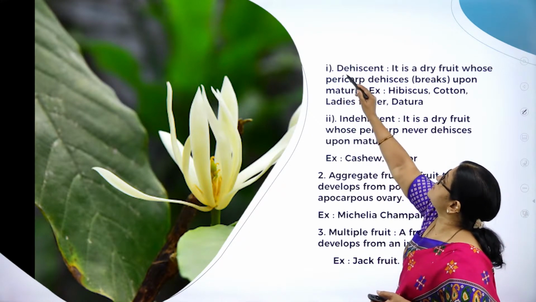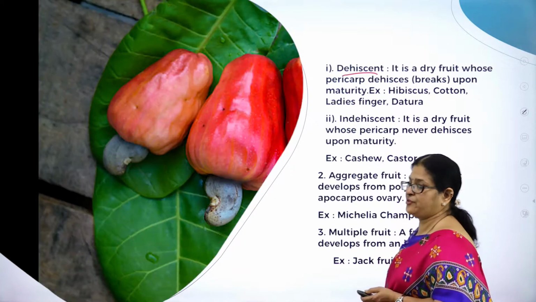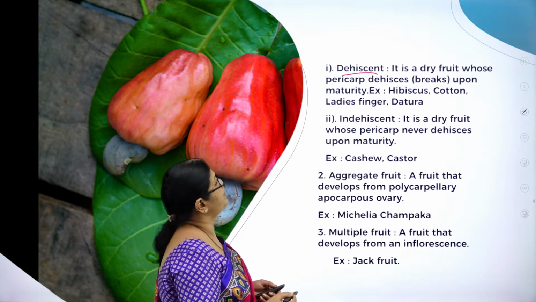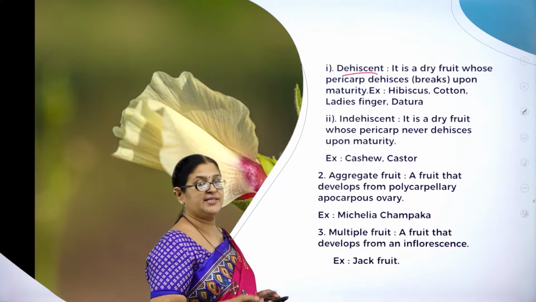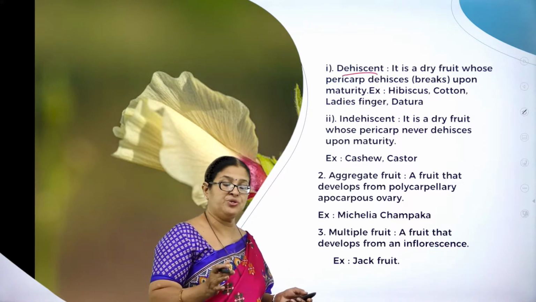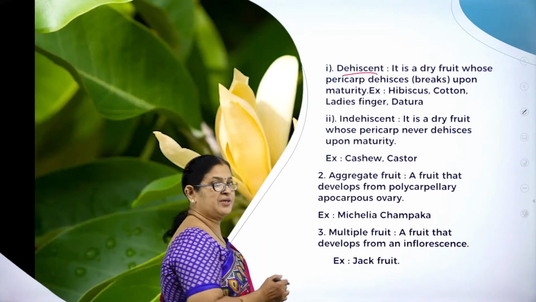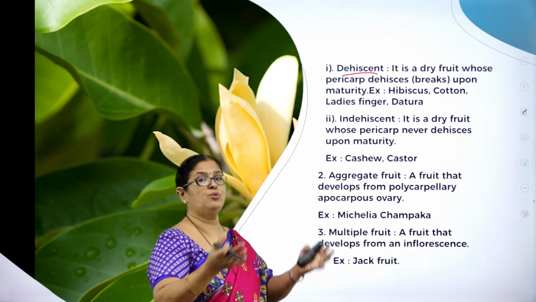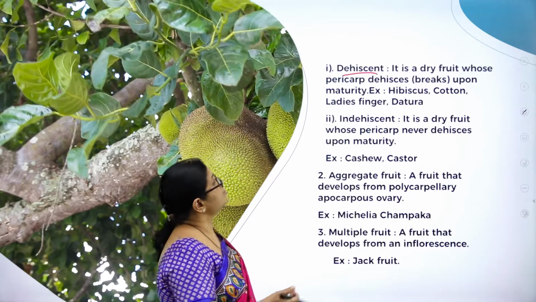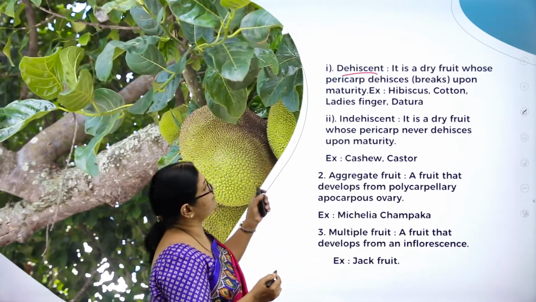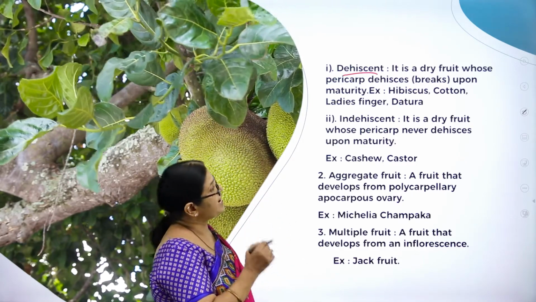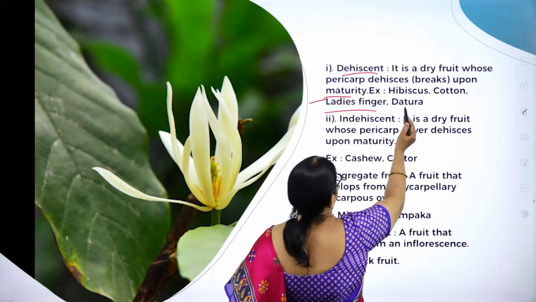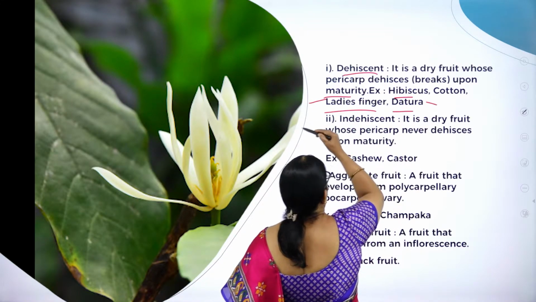Moving on to the dehiscent. As I said, it is a dry fruit in which the pericarp dehisces, breaks open upon maturity. As I said, when it matures, it will open. For example, you might have seen a lady's finger, cotton, they just open up, the locules open. So dehiscent means what? It is a dry fruit whose pericarp dehisces, breaks open upon maturity. Example, I said, lady's finger, datura, hibiscus, cotton.